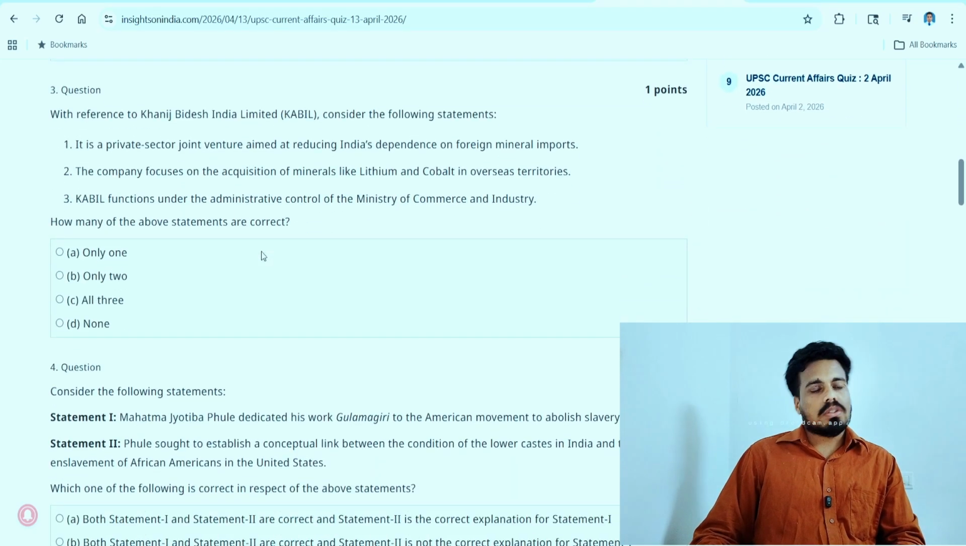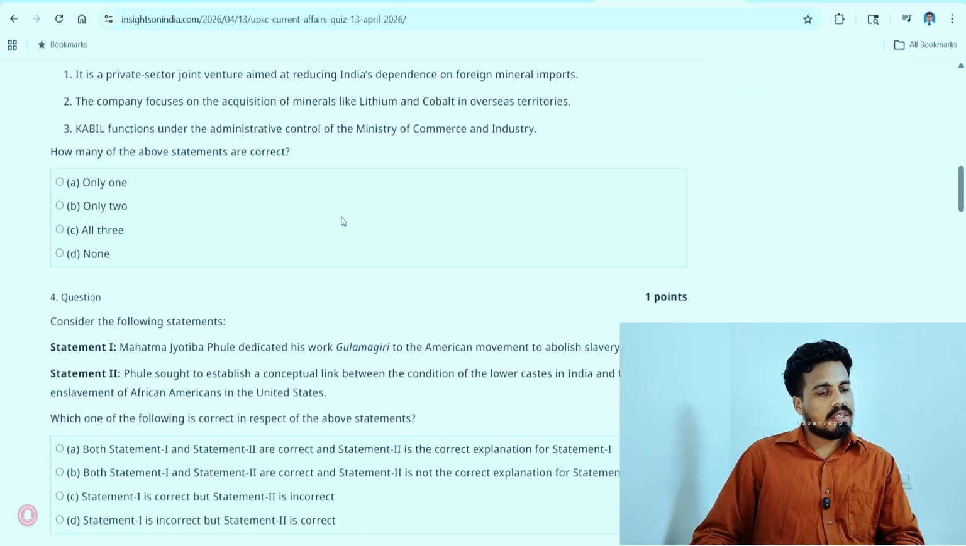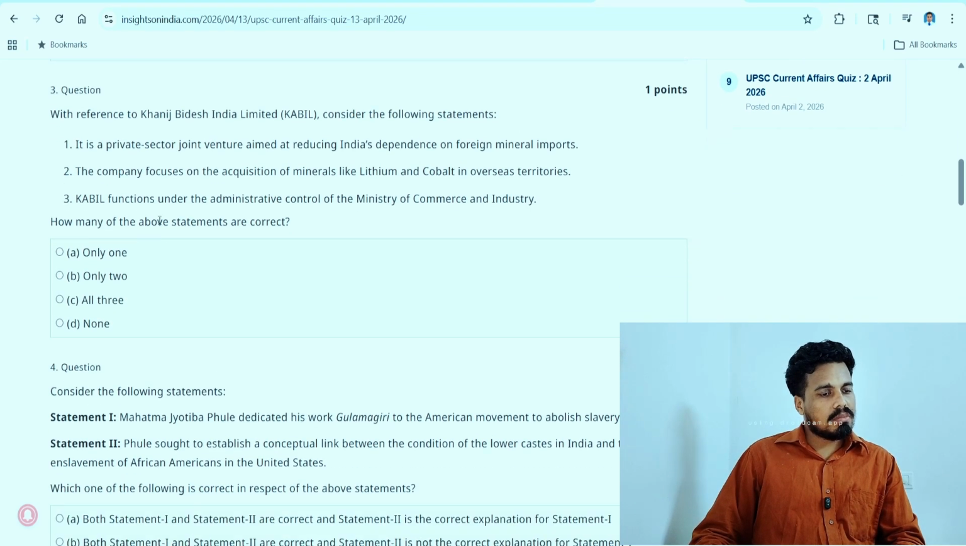Moving on to the third question. With reference to Khanij Videsh India Limited, consider the following statements. There are 3 statements again. They are asking which of the statements are correct. And the options are made difficult: only 1, only 2, all the 3 and none. So let's analyze the statements.